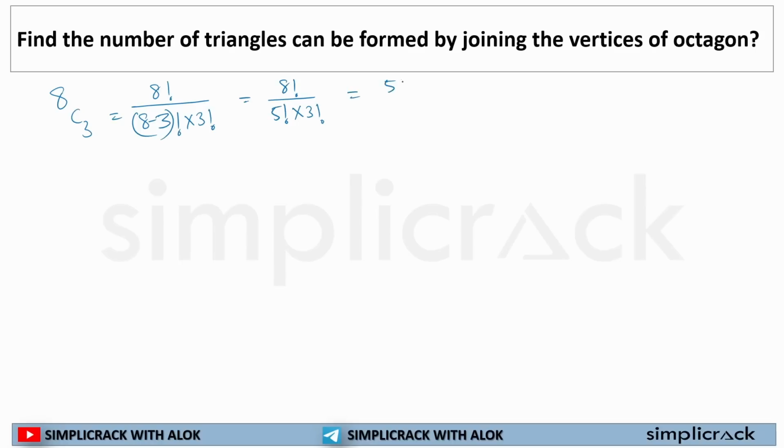8 factorial can be written as 5 factorial into 6 into 7 into 8, divided by 5 factorial and 3 factorial. 3 factorial can be written as 3 into 2 into 1. 5 factorial cross out. 3 twos are 6, 2 cross out. 7 into 8 is equal to 56. So 56 triangles can be formed by joining the vertices of an octagon. This is how you should be calculating triangles.